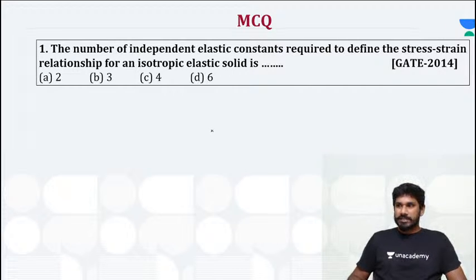Here you can see: the number of independent elastic constants required to define the stress-strain relationship for an isotropic elastic solid is? That is the question, asked in GATE 2014. The words independent elastic constants are very, very important.